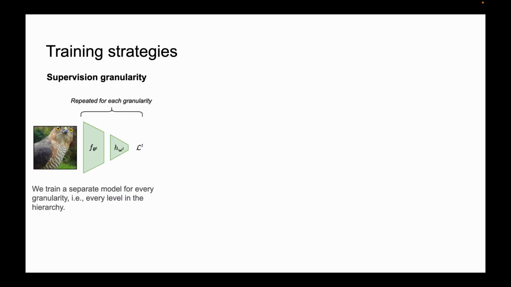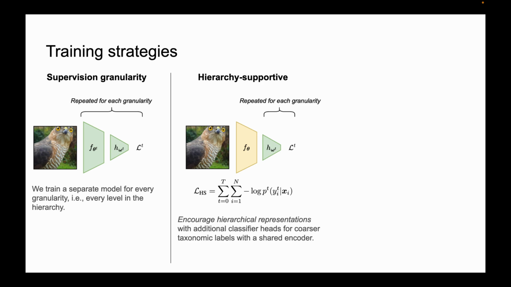We study different training strategies. First of all, we look at the role of supervision granularity when we train a separate model for every granularity in the hierarchy. Then we look at the role of hierarchical representations. First, we study a hierarchy-supportive method where we train a single encoder with multiple classifier heads, one for each granularity, which should encourage hierarchical representations.